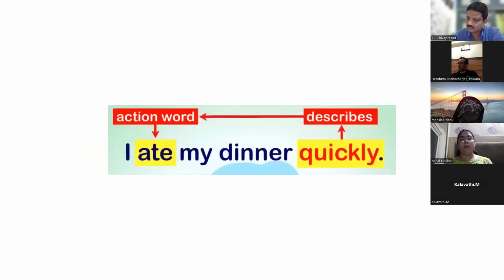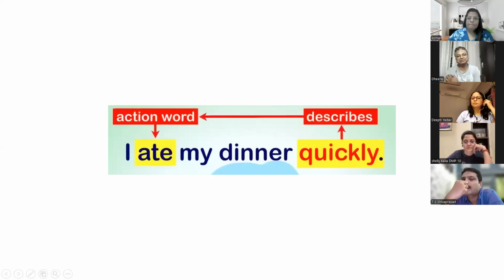I ate my dinner quickly. What is the verb? Ate. I ate my dinner. How did I eat? It is describing the eating, it describes the action. Quickly. So quickly becomes an adverb, which tells us about the verb. Ate is a verb, but how did I eat? We are describing that. I ate quickly. So quickly becomes an adverb.